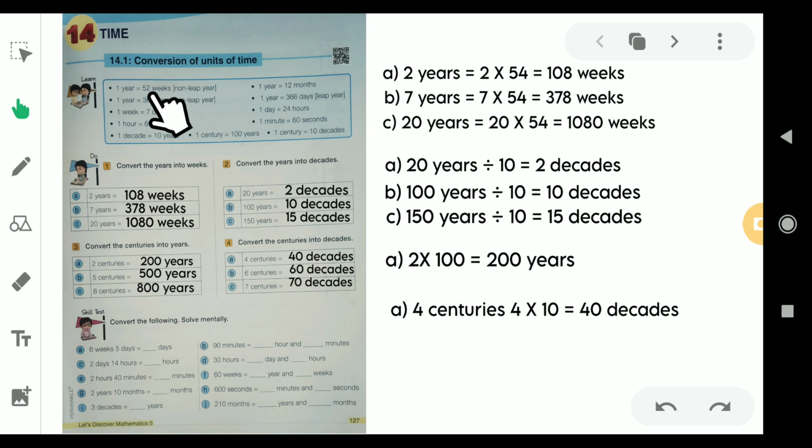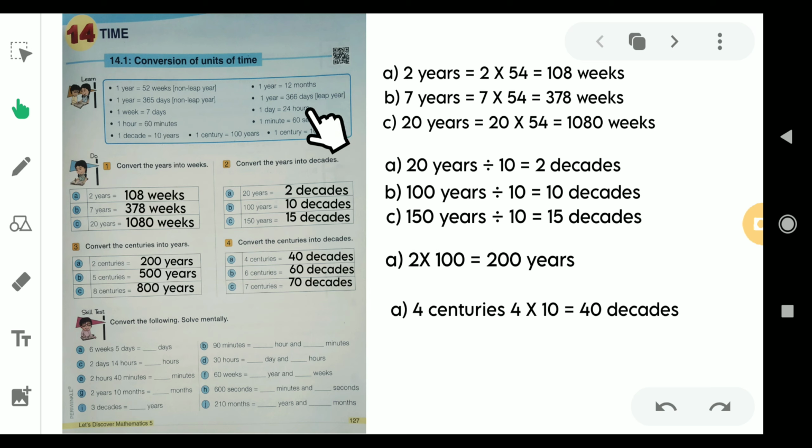1 year equals 52 weeks, in the case of a non-leap year, right? 1 year equals 52 weeks when there are 365 days in that year. Then 1 year equals 12 months, we know this, and 1 year equals 365 days. Remember that in a non-leap year there will always be 365 days in 1 year. If there are 366 days in 1 year, then that year will be known as a leap year. 1 week equals 7 days, so simple.